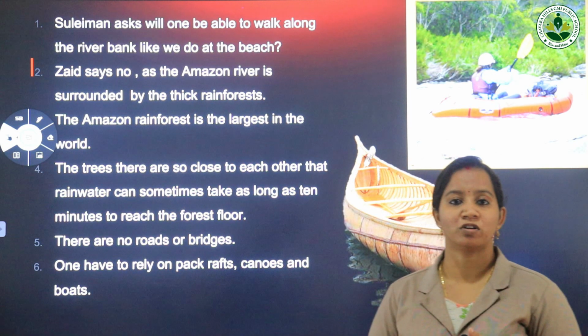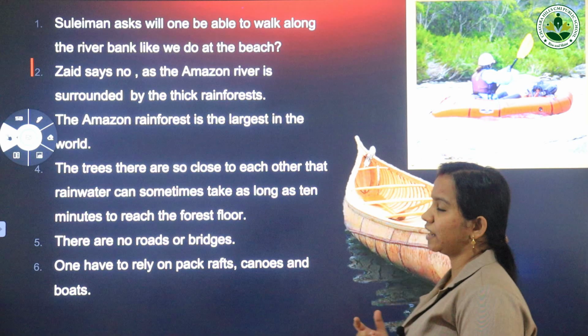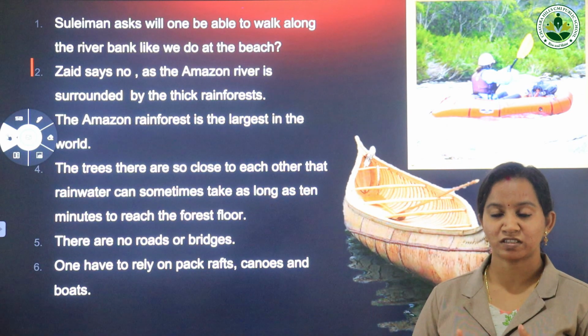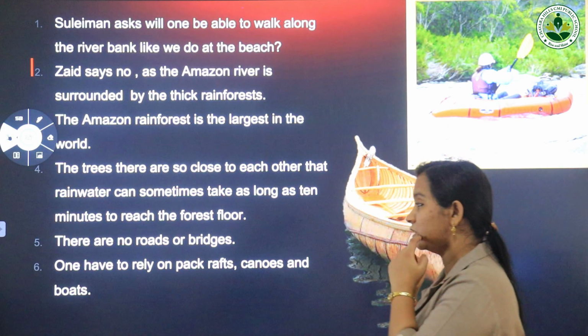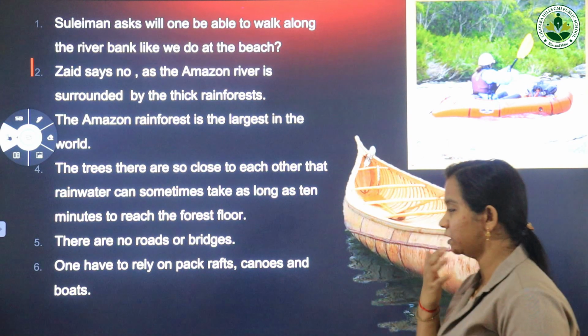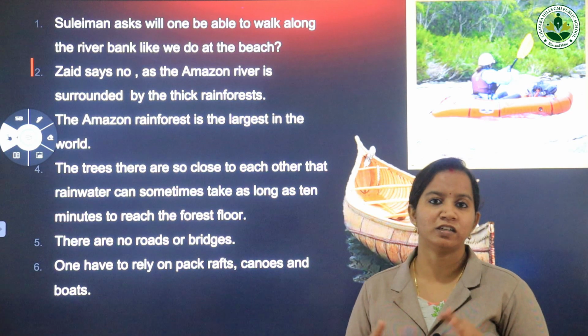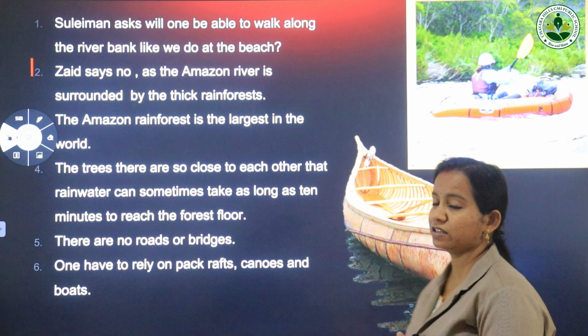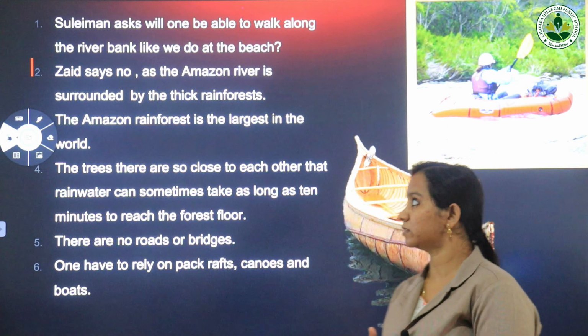Amazon rainforest. So what is a rainforest? Rainforest is a thick evergreen forest. That means thick evergreen forest with so much rainfall. It means throughout the whole season the trees will always be green in color. So that's called an evergreen rainforest. Okay.